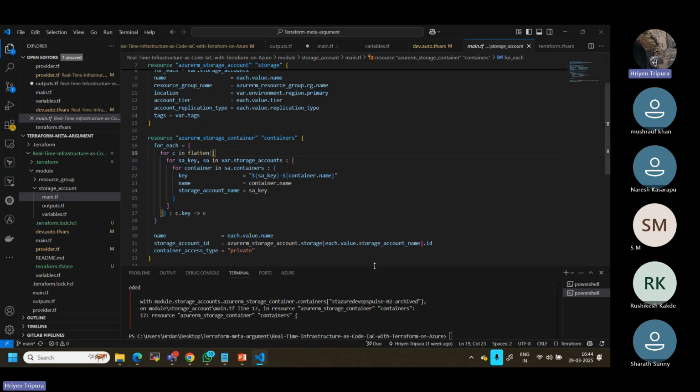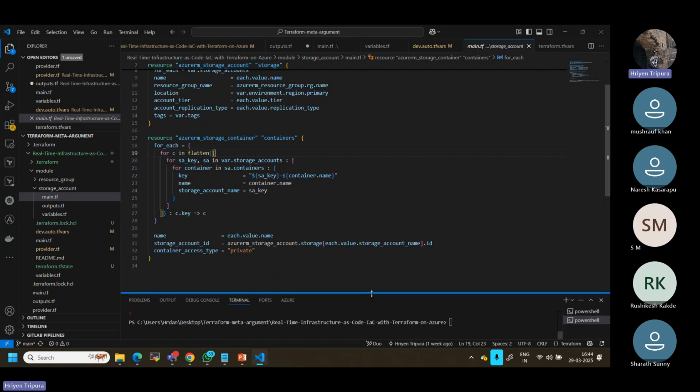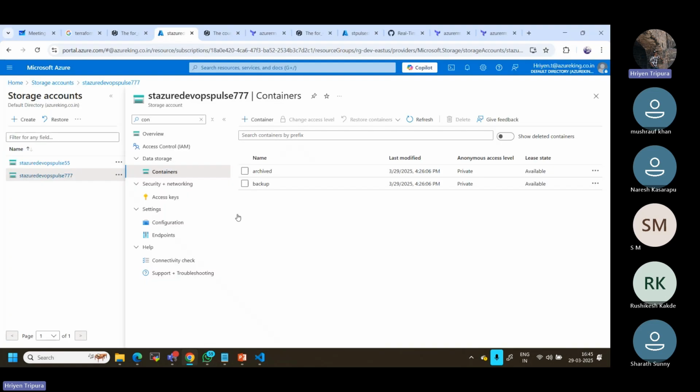But let me give a small idea. Basically, what we need to understand here. First thing, as we all know, this is basically a meta argument, right? Now, flatten. Flatten is nothing but something called Terraform functions we have, right? Flatten also is a Terraform function.